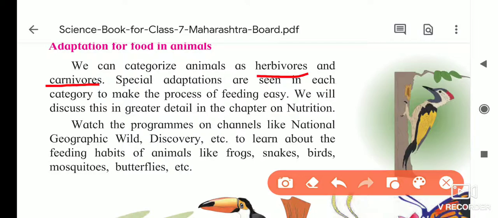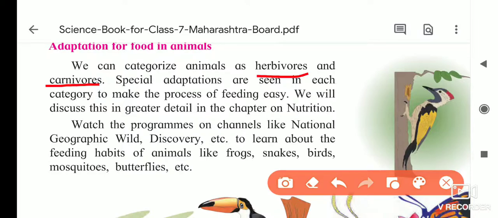For example, take carnivorous animals. Their canines are very powerful, strong and pointed. For what purpose? To tear the body of an animal. And in herbivorous animals, what happens? Their teeth are strong for chewing the food.